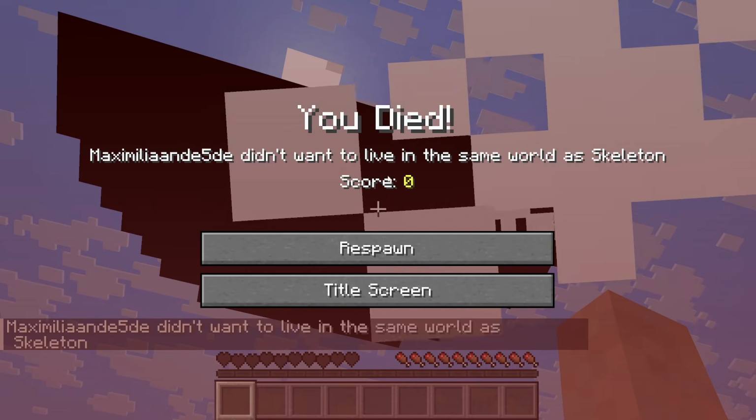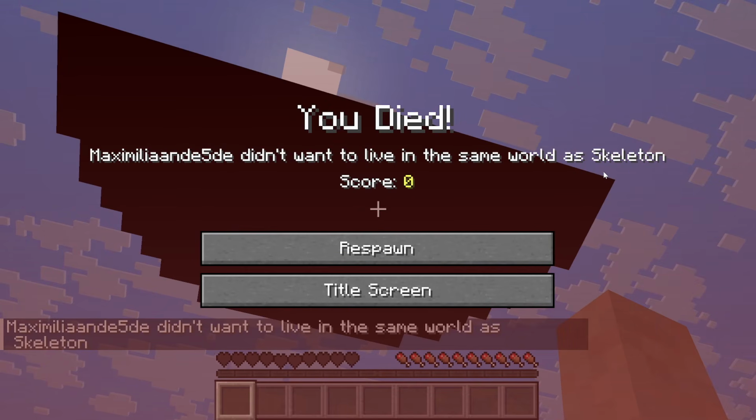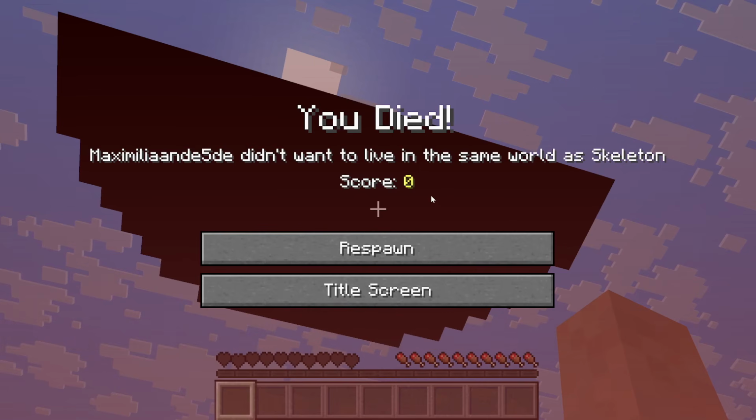We didn't want to live in the same world as the skeleton. It's a very long death message and one of the more rare ones. Of course, you can get this in survival mode inside of the end dimension normally. That would definitely be the easiest, but I still think it's quite a rare one.